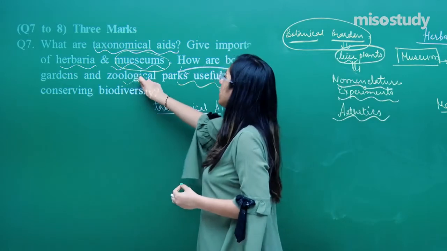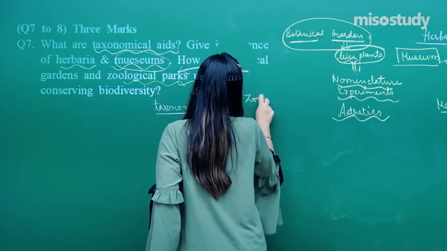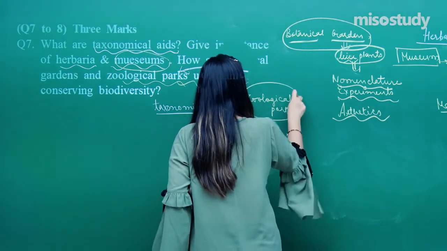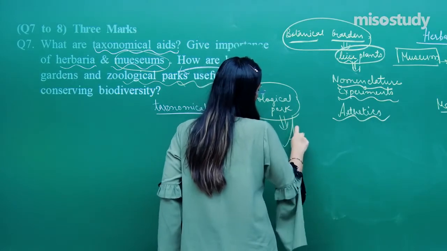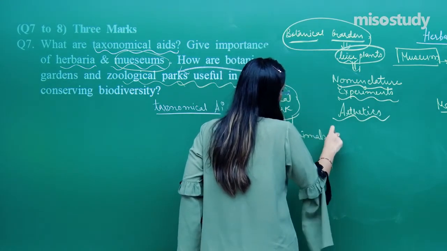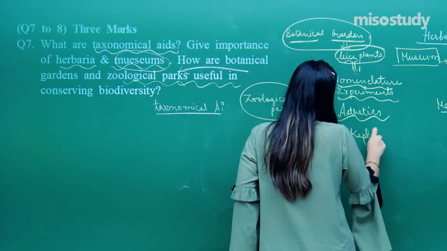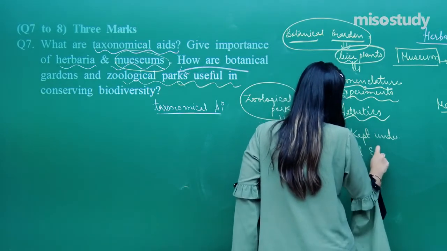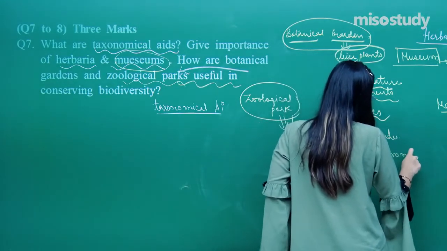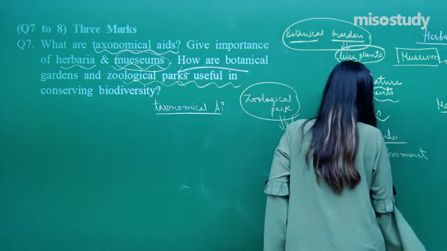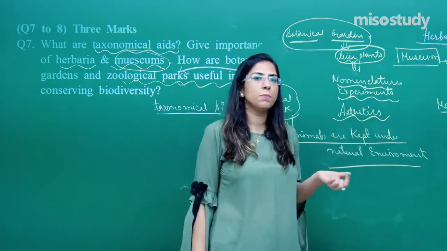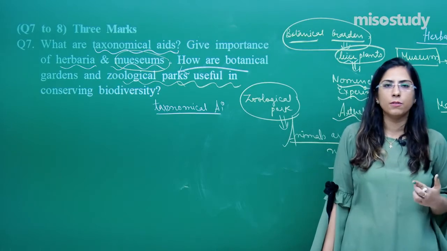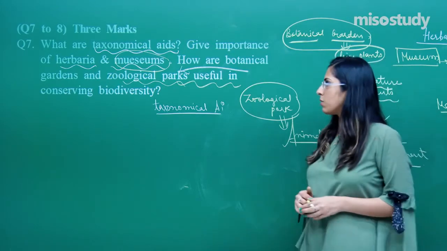Next we have the zoological park. The name itself indicates that they will be having animals. So animals are kept under the natural environment which they require for sustenance. Any kind of endangered species, any vulnerable species can also be kept in a natural environment so that they can be preserved, so that they can be maintained in an ecosystem.